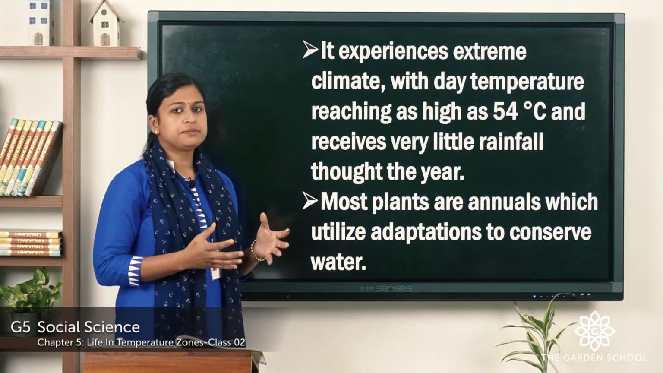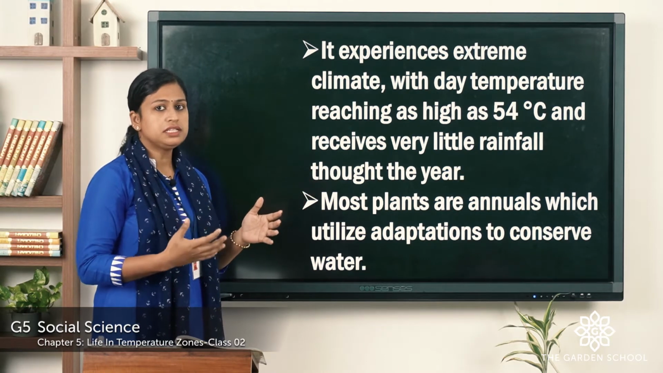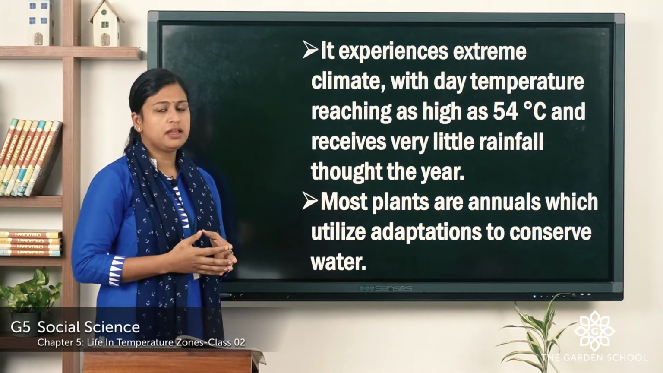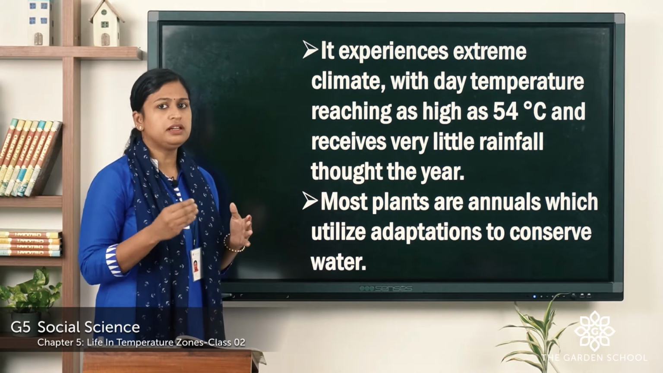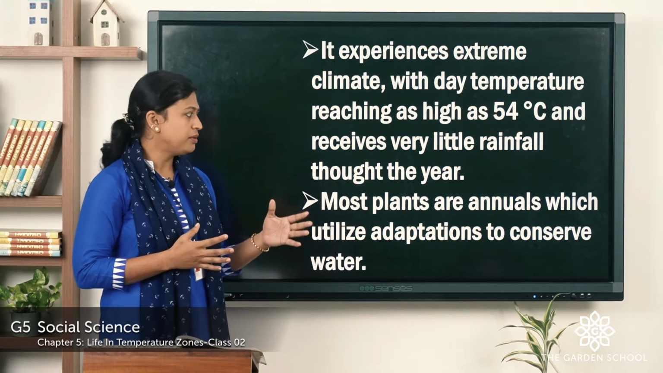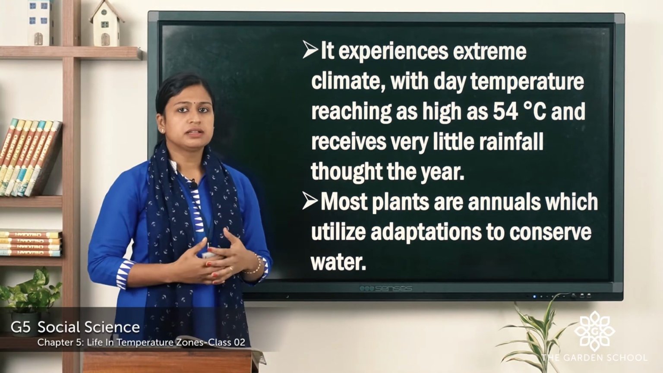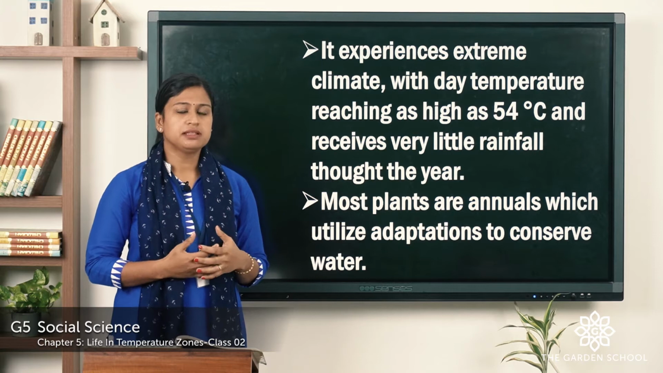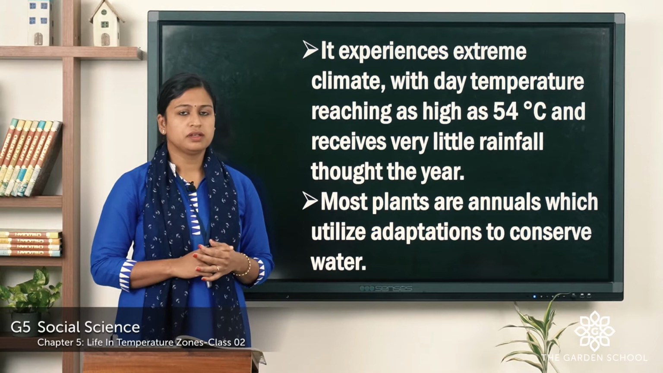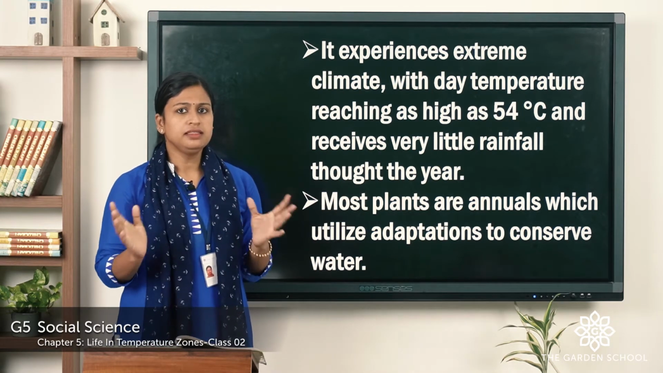This region experiences very extreme climate with a day temperature reaching as high as 54 degrees Celsius, and this receives very little rainfall throughout the year. Most plants are annual and they have adapted themselves to this extreme climate. Annual plants means the plants which have life cycle for 1 year. They grow from seed, bloom, produce seed and they die.